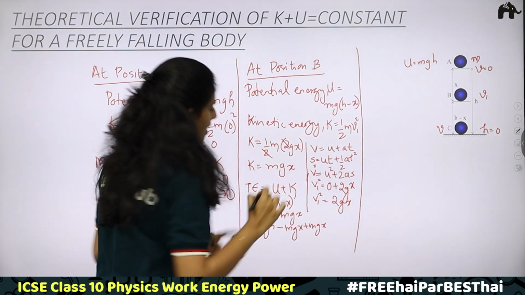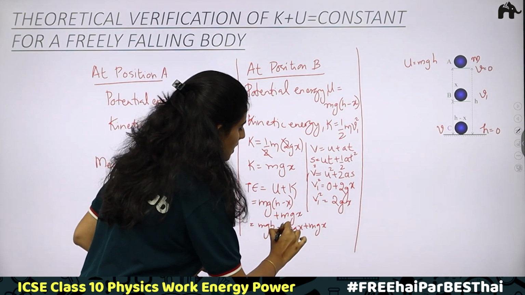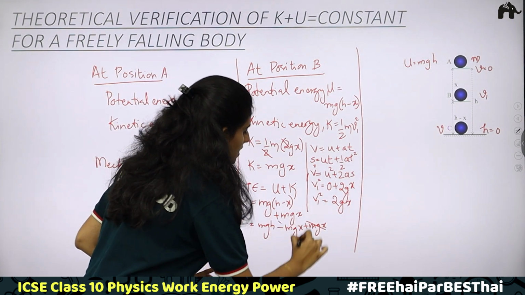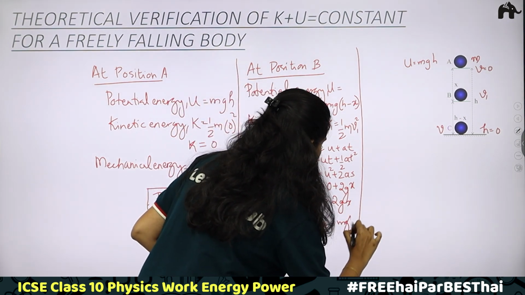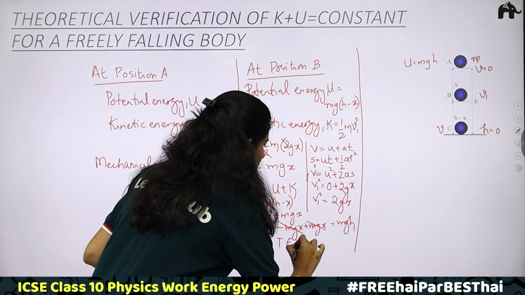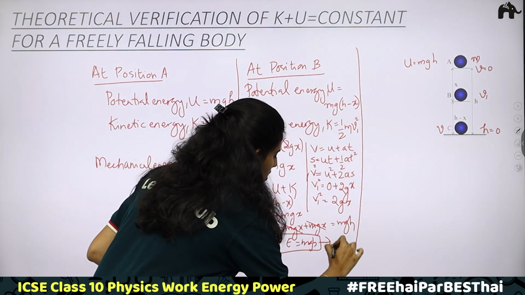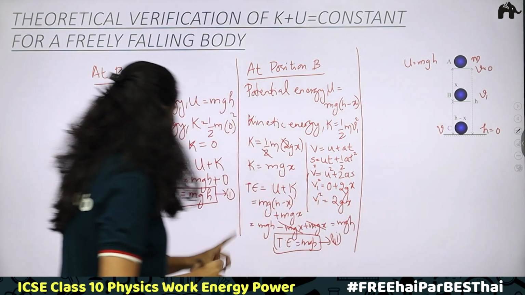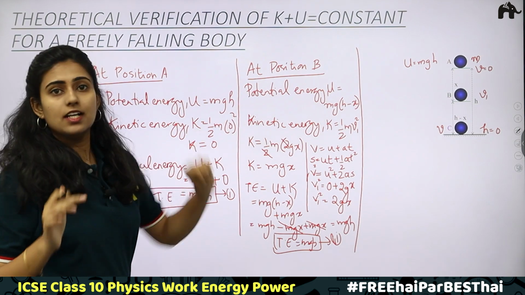What I have written is, I have removed the bracket and multiplied. Okay. mgx and minus mgx can be cancelled. Then we will be having remaining mgh. So we have total energy equal to mgh. In the first position and second position, we are getting total energy equal to mgh. Now let's move on to the third position.